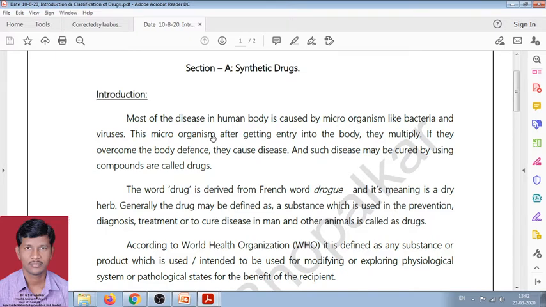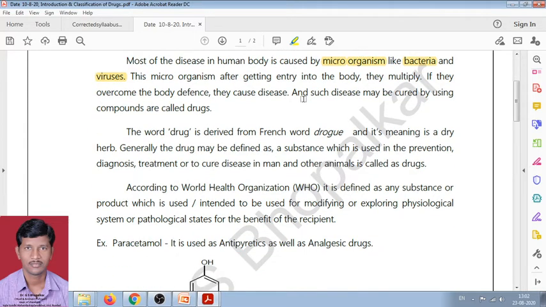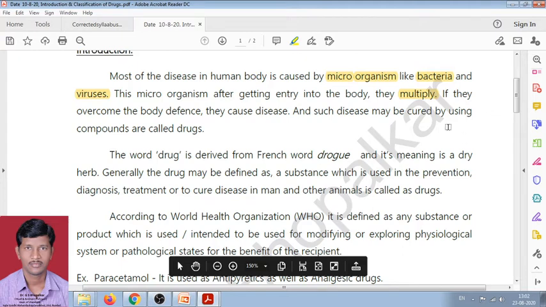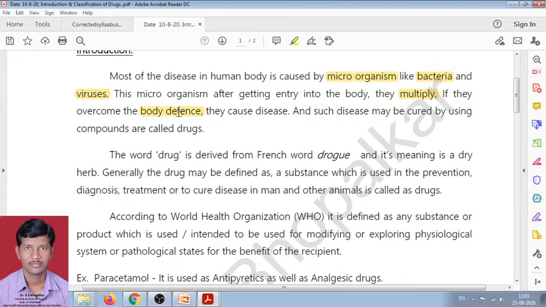Generally we know about disease, means most of the diseases in human bodies are caused by microorganisms, and these microorganisms may be bacteria and viruses. Now, when such a microorganism enters our body, at that time they multiply, and if they overcome the body defense, they cause a disease, or the person suffers from the disease.